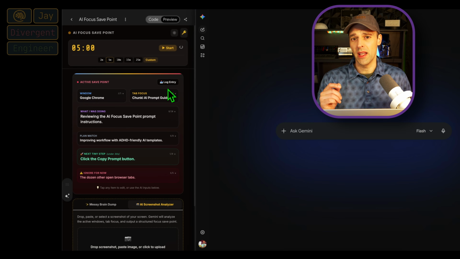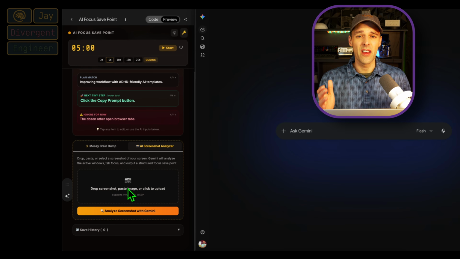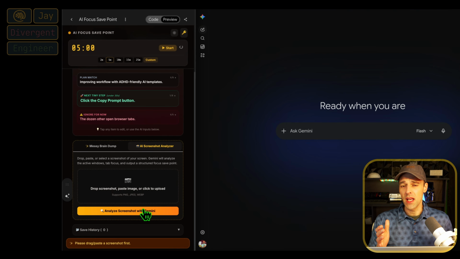If you have ADHD or get distracted easily, sometimes you don't forget the task, but you forget the context around the task. So I built a 30-second AI app with Google Gemini Canvas, and I use screenshots as save points. To better understand this, the ADHD brain can be compared to RAM in a computer.